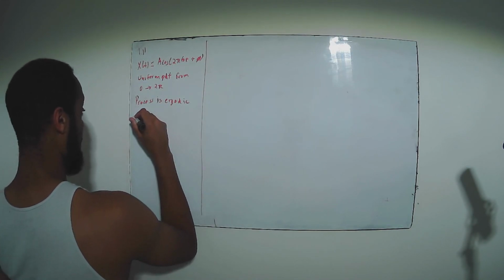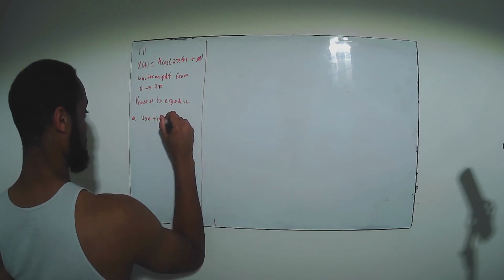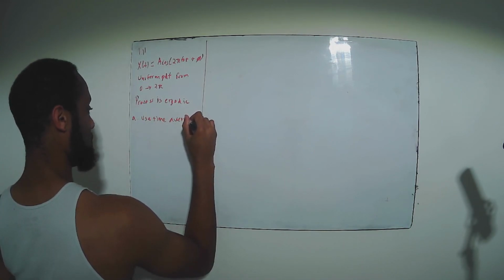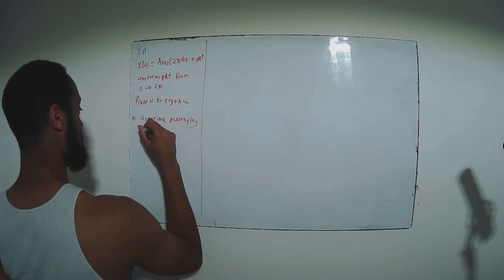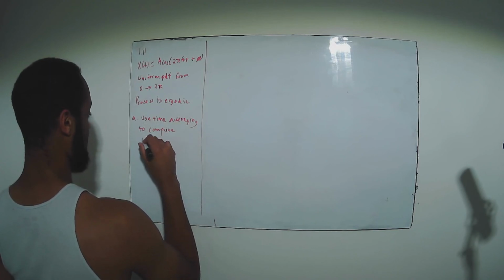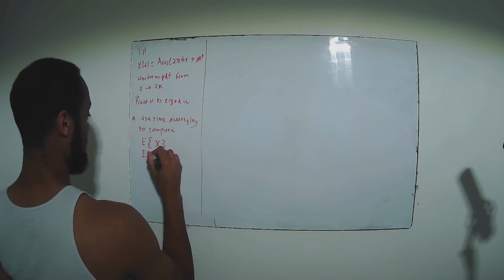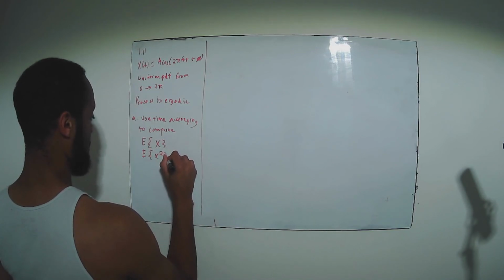And for part A, they want us to use time averaging to compute the first and second moments. They want us to compute E of x and E of x squared.